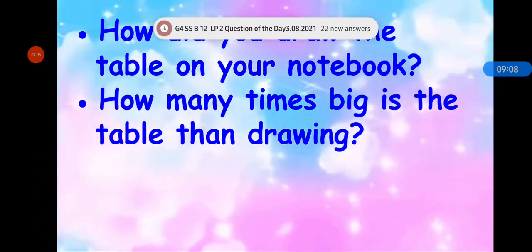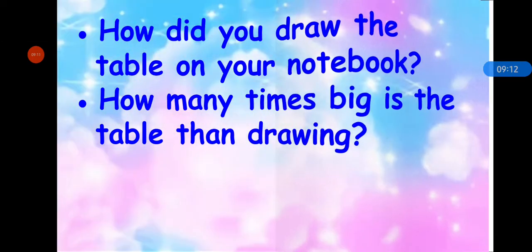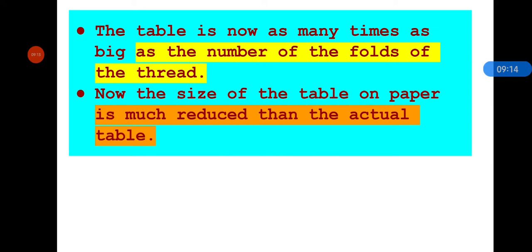Now the blackboard or table is as many times big as the number of folds of the thread, and the size of the blackboard or table on paper is much reduced from the actual size of the blackboard or table, but in equal proportion, because we have taken the same number of folds for both the length and the breadth.